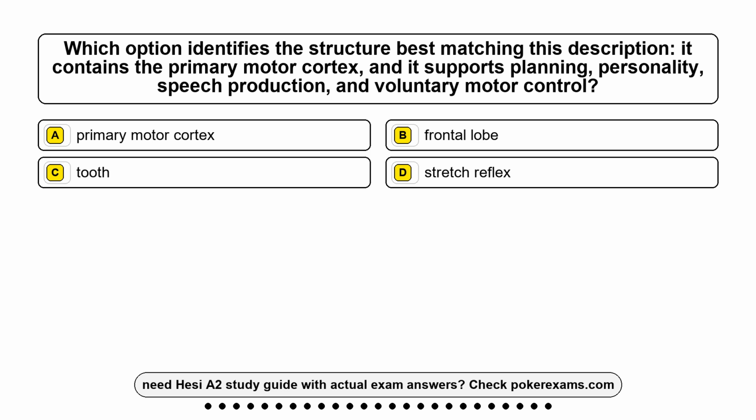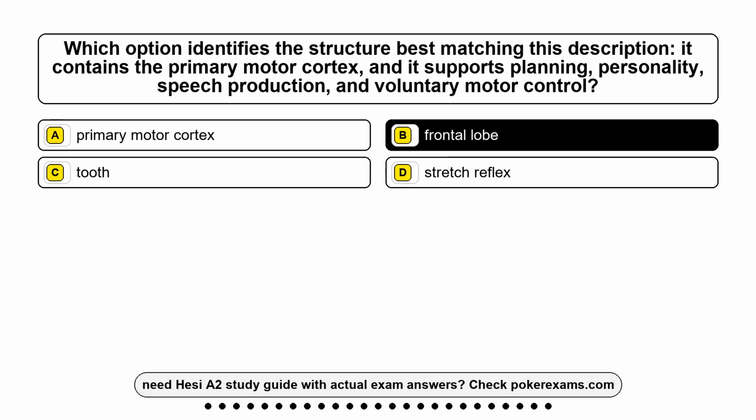Question 14. Which option identifies the structure best matching this description? It contains the primary motor cortex, and it supports planning, personality, speech production, and voluntary motor control. Option A, primary motor cortex. Option B, frontal lobe. Option C, tooth. Option D, stretch reflex. The correct answer is option B, frontal lobe.